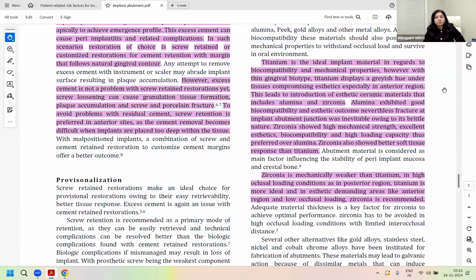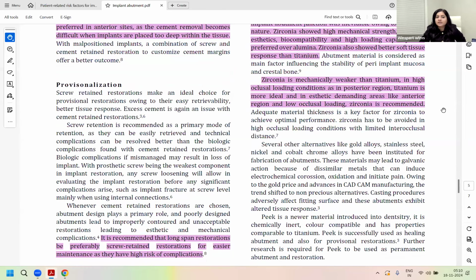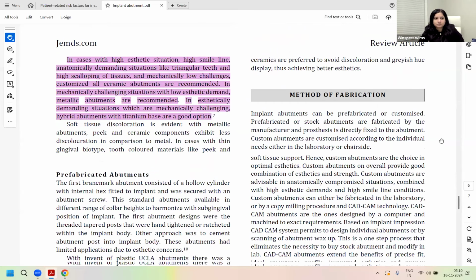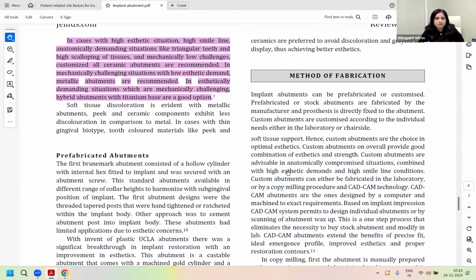Zirconia also has a better soft tissue response and healing around it. But zirconia is not as strong as titanium. That is why in high occlusal loading areas, you would choose titanium, especially in posterior areas. But in anterior and highly aesthetic demanding areas, a zirconia abutment can be chosen. Right?